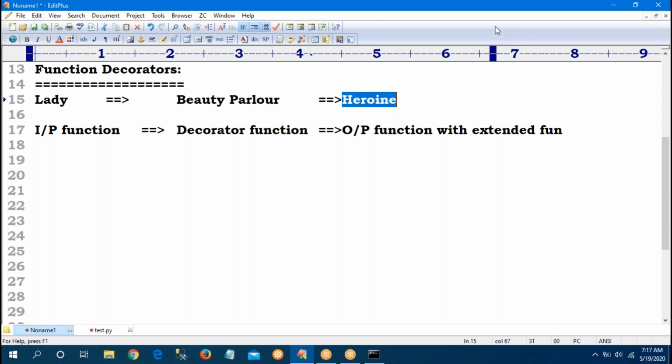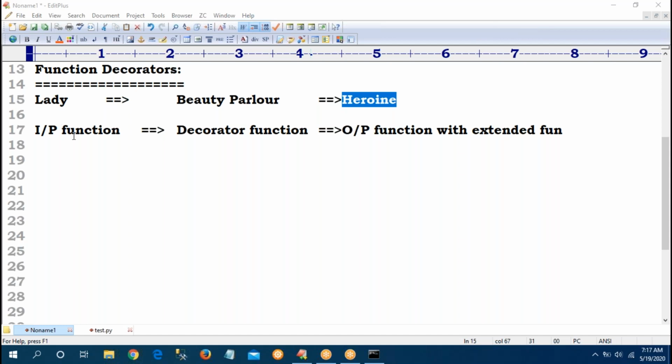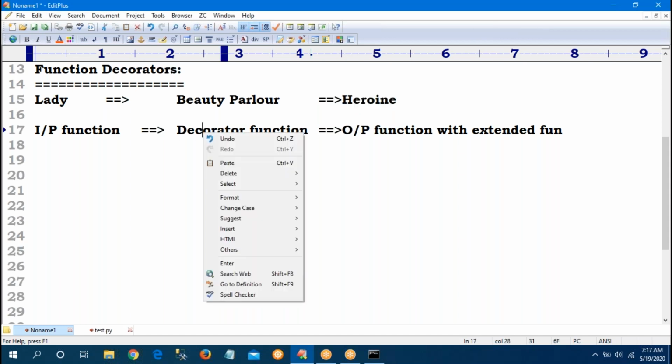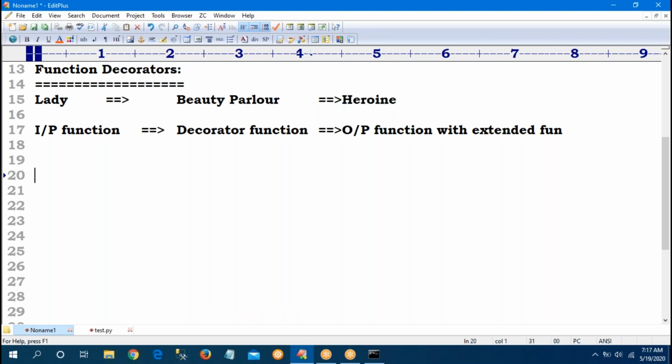Same like that, whenever I give a function as input to the decorator, I get an output function with extended functionalities. This decorator concept is important at the time of developing web applications in Django, where these decorator concepts are very, very important and useful.